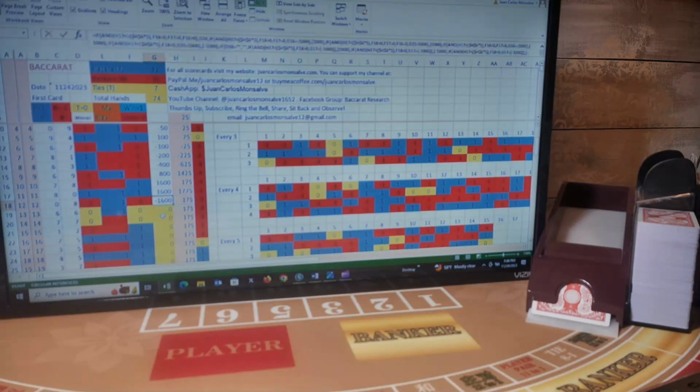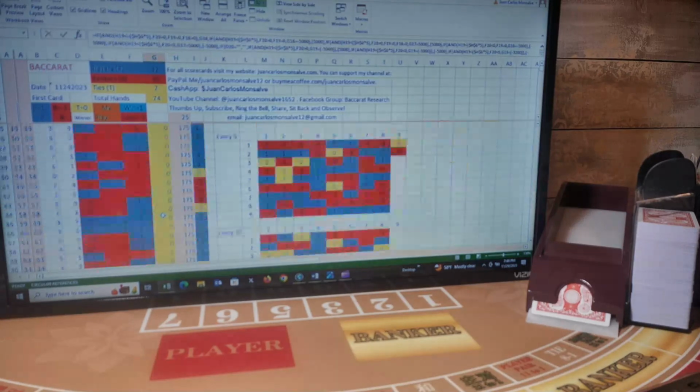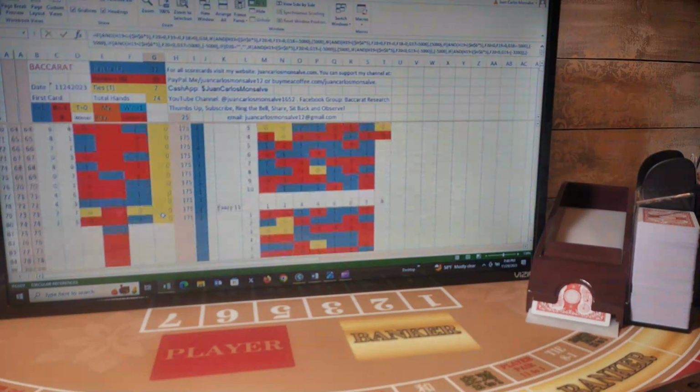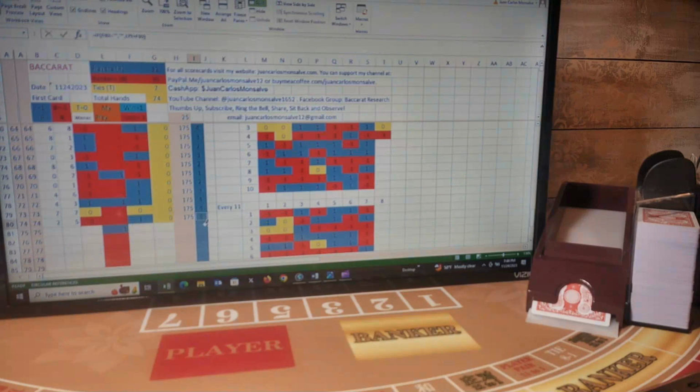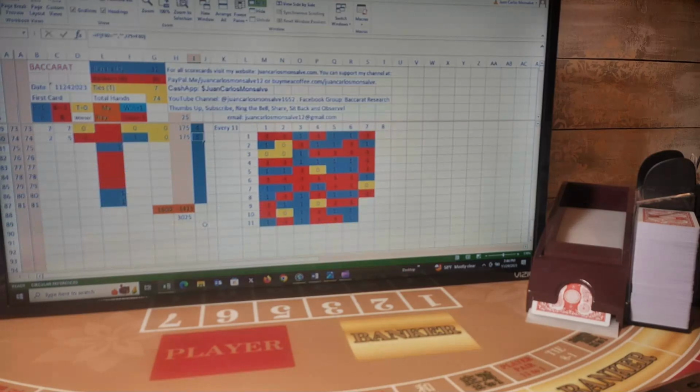From there, we didn't play any money. But at the end of the shoe, we won 5 more hands of those that I lost. The lowest balance I had on this shoe was 1,425; that was the amount I was down.